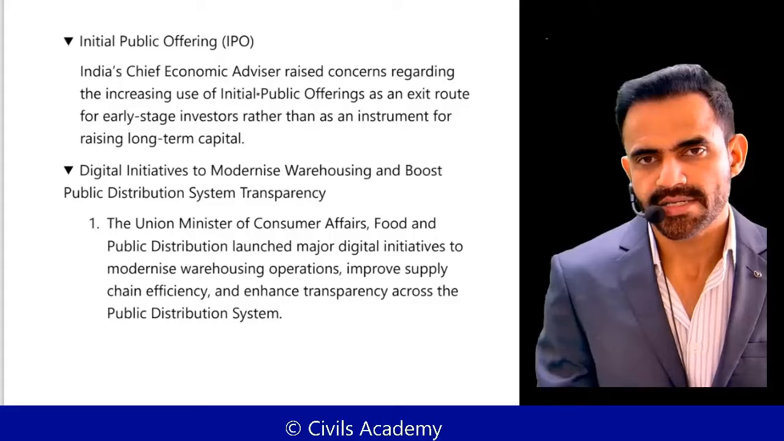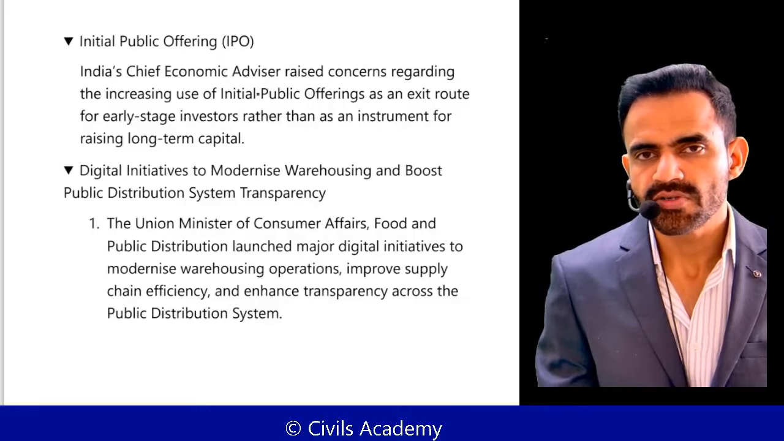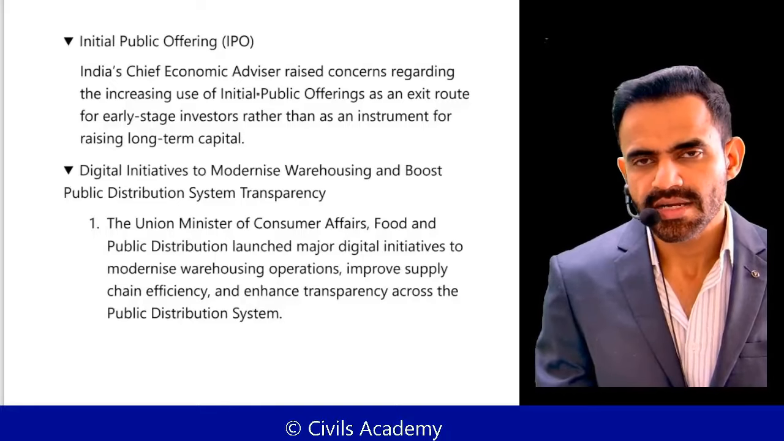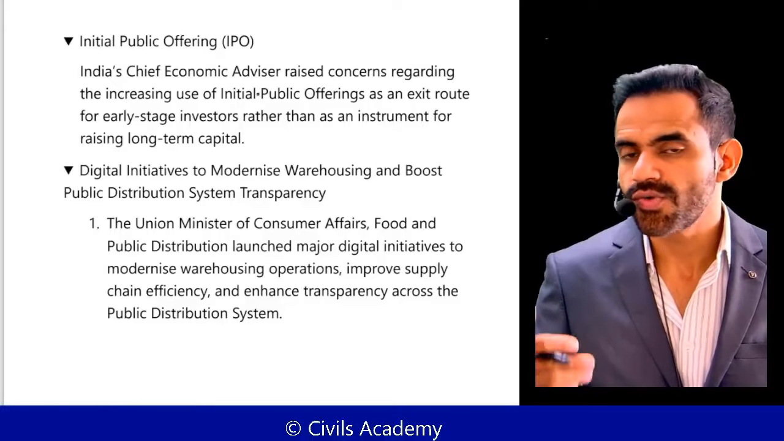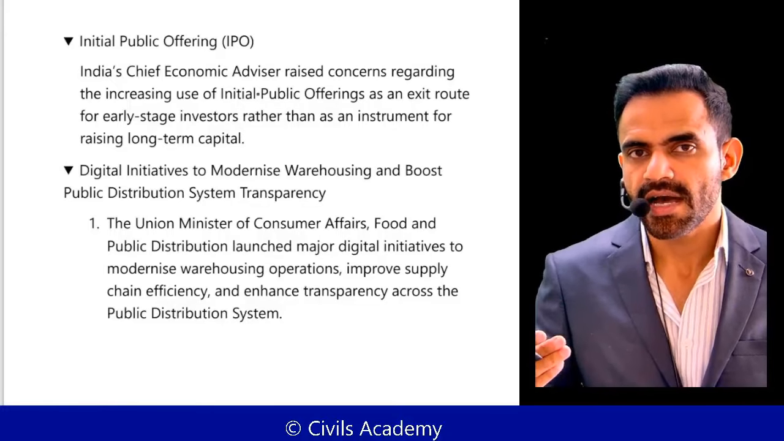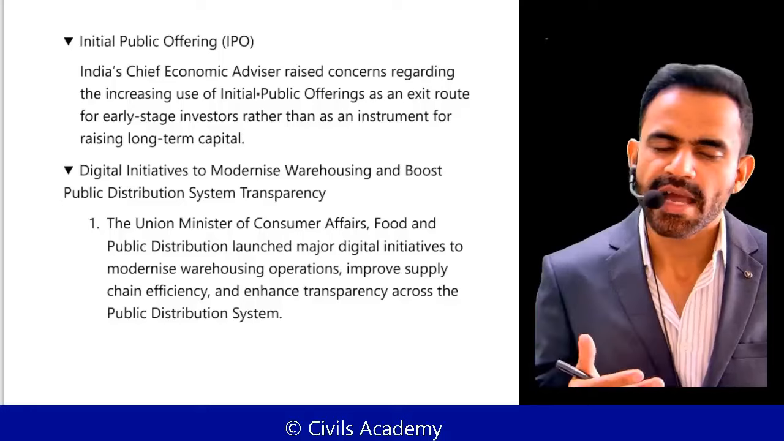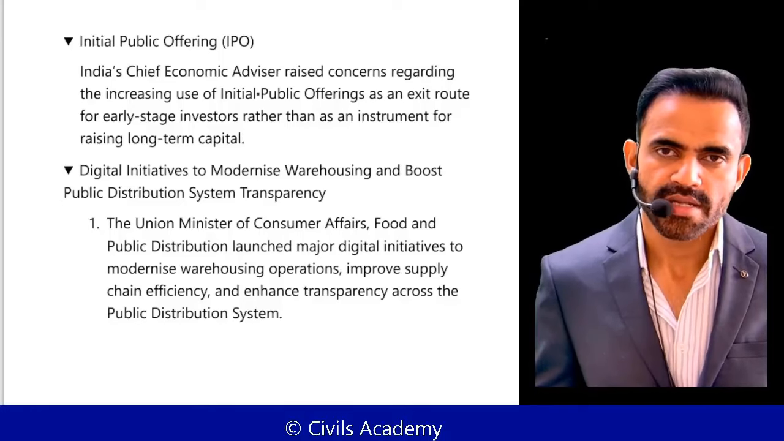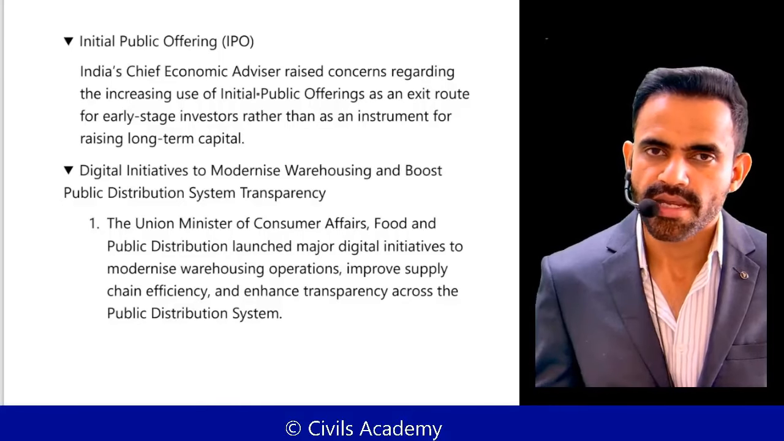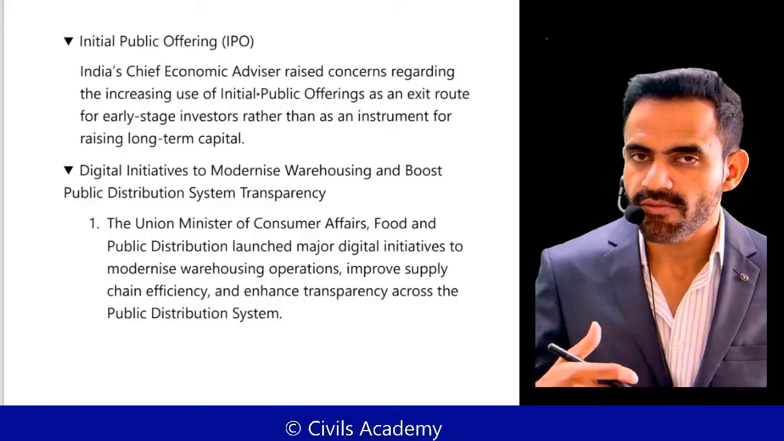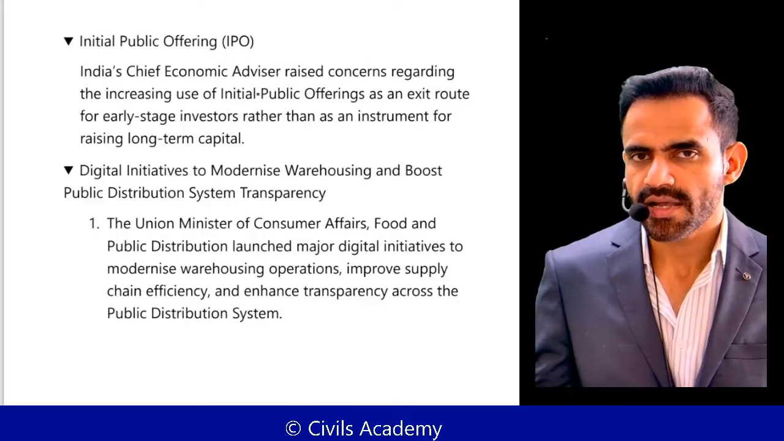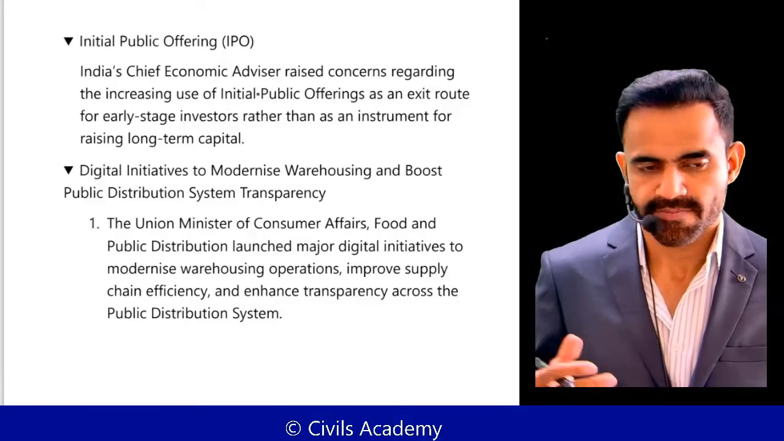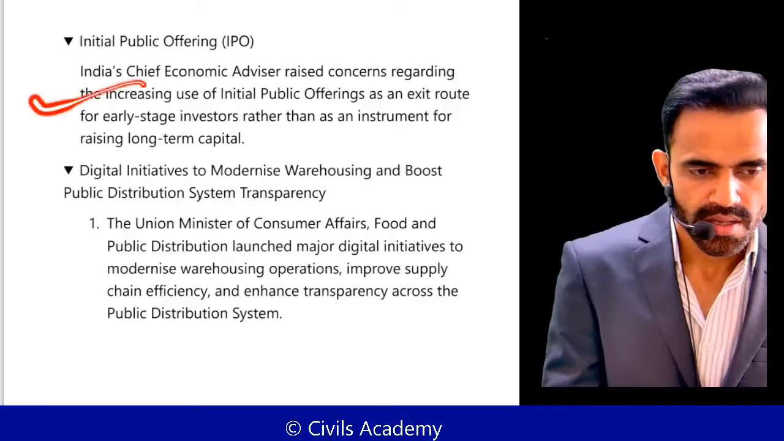Now, why do you want to exit? Because you think that the future of this company is not good. So ultimately, it is like dumping shares on the public. People are naive; they don't understand this, and that's why they become victims. And that is being highlighted by the Chief Economic Advisor: that in a lot of IPOs, rather than using that money for future plans, the initial investors want an exit. So that is the issue.